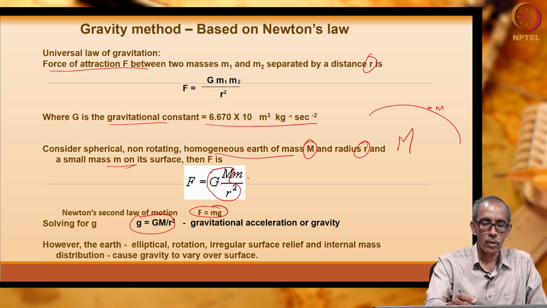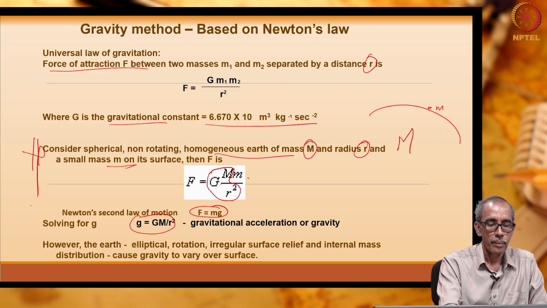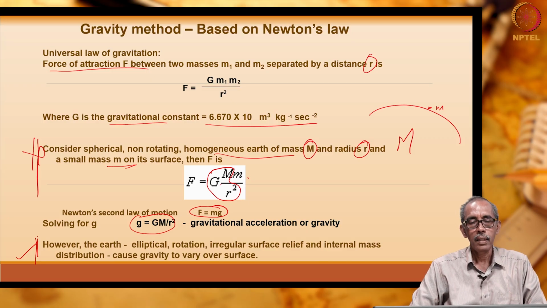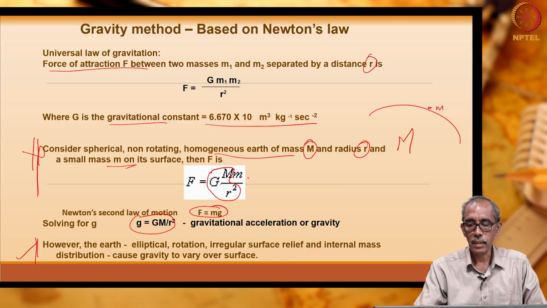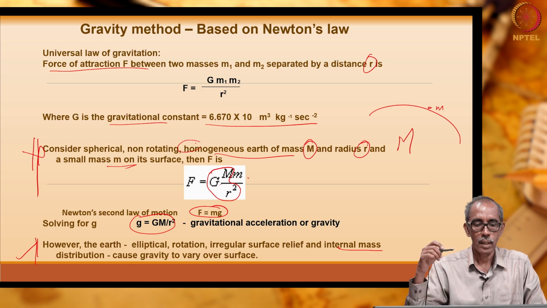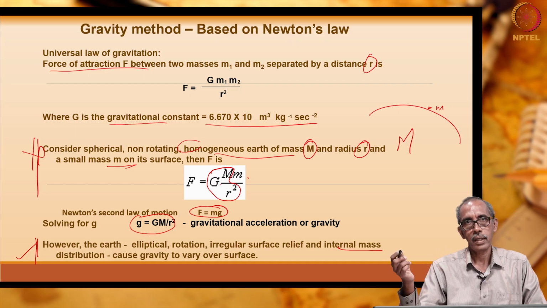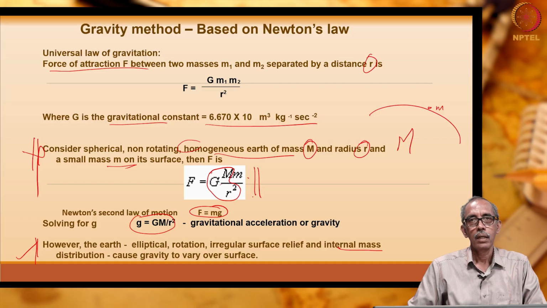However, we very well know this assumption is not correct, isn't it? Because we know the earth is elliptical and it is rotating, and it has an irregular surface, and the internal mass distribution is also not homogeneous as we assumed, right. So, all this causes gravity to vary over the surface of the earth. So, it cannot be estimated simply using Newton's law.